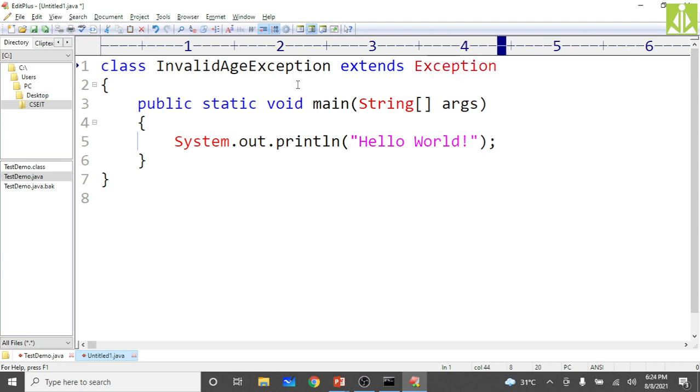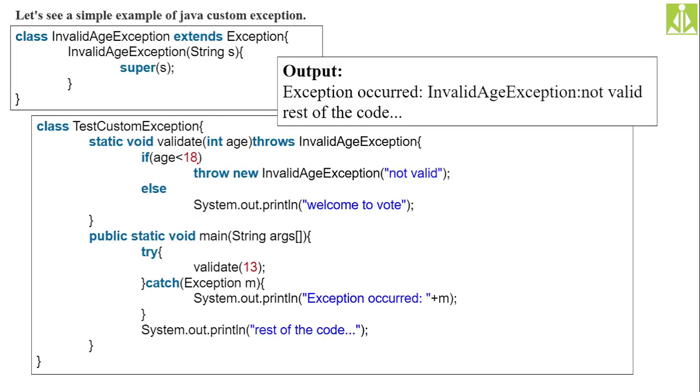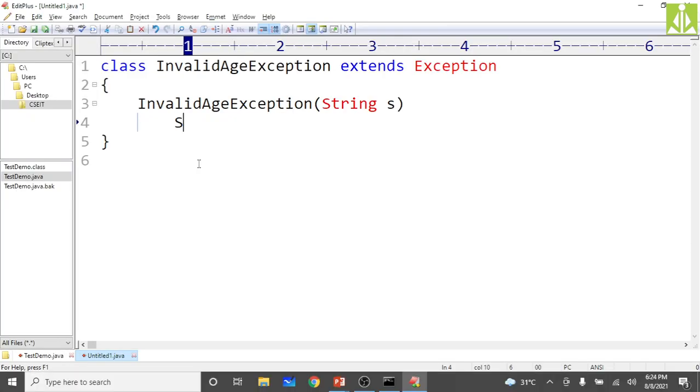It should extend the Exception class. So now inside it, I will put one simple constructor for this InvalidAgeException of String s. Whatever it receives, it has to send that same thing to the super class.